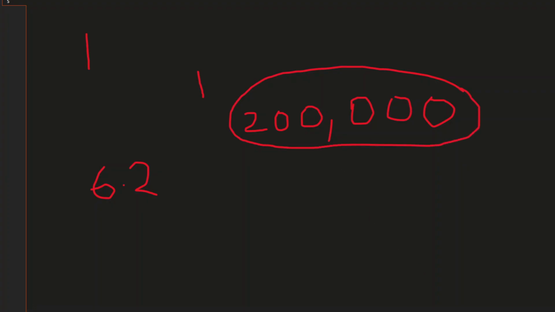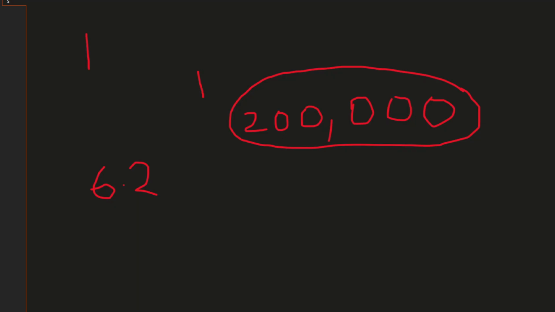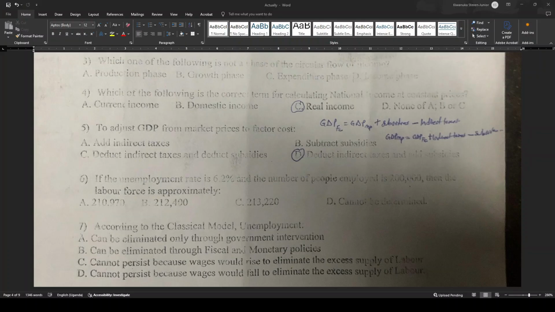The question wants us to find the labor force. If unemployment rate is 6.2, the number of people employed is this, then find the labor force. So how do we find that?